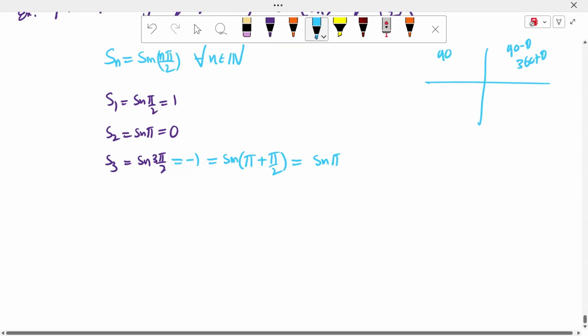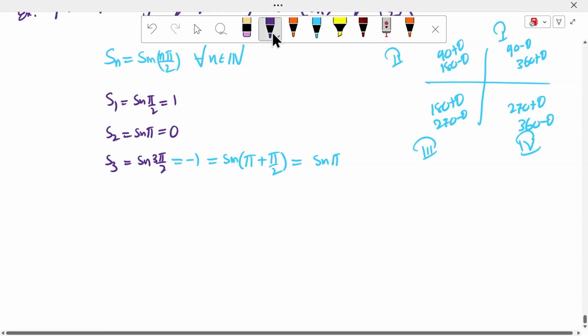It is the 90 plus theta, it is the 180 minus theta. It is 180 plus theta, 270 minus theta. It is 270 plus theta, 360 minus theta. It is the first coordinate, the second coordinate, the third coordinate, the fourth coordinate.